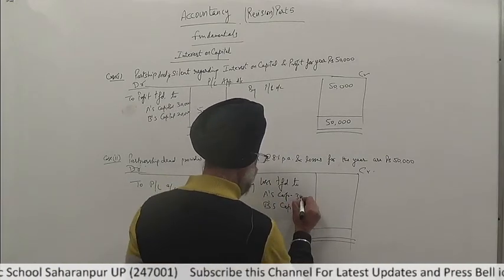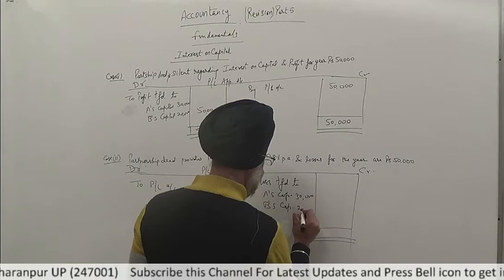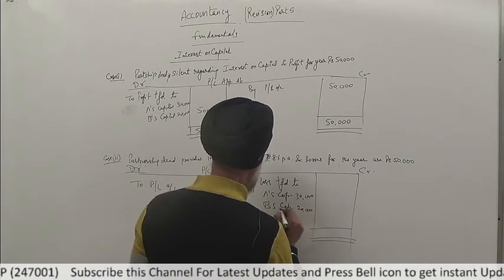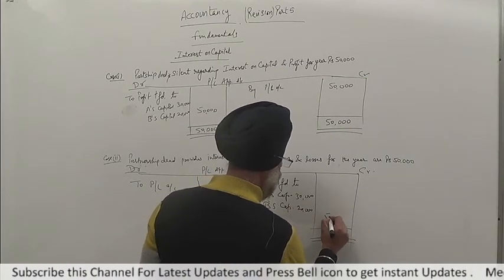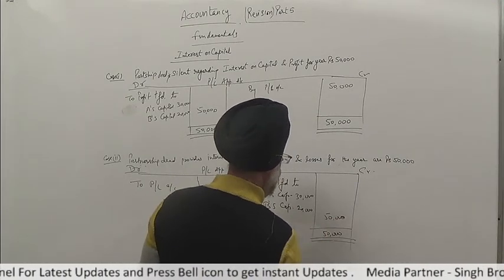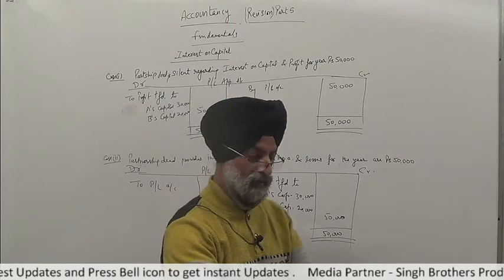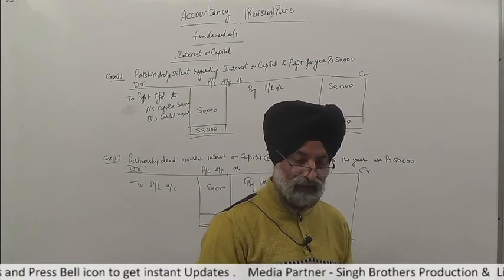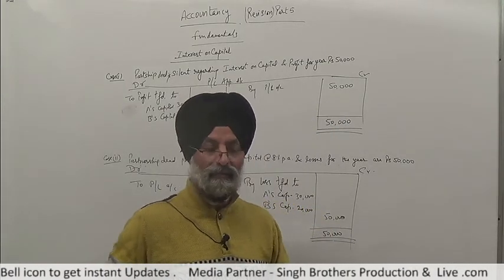So 30,000 loss will be borne by A and 20,000 loss will be borne by B. In this way, we distribute the losses among the partners and this loss will transfer to their capital account.